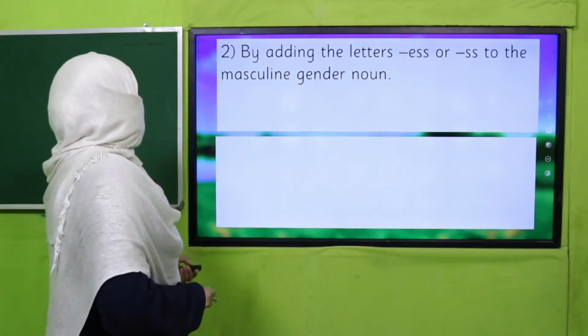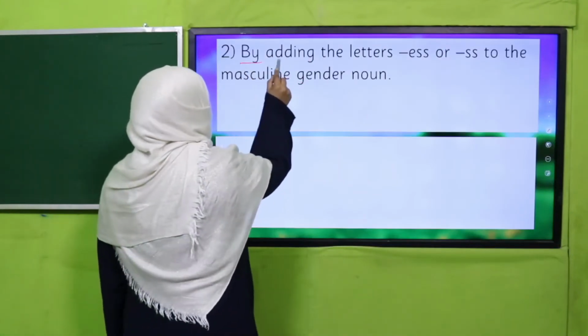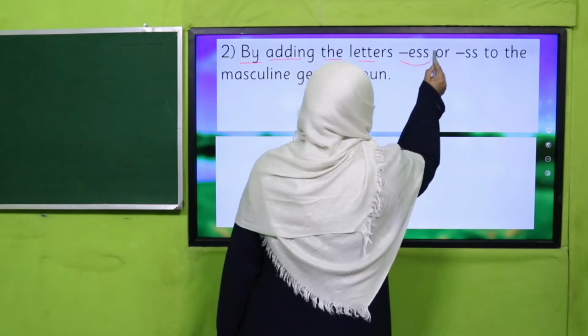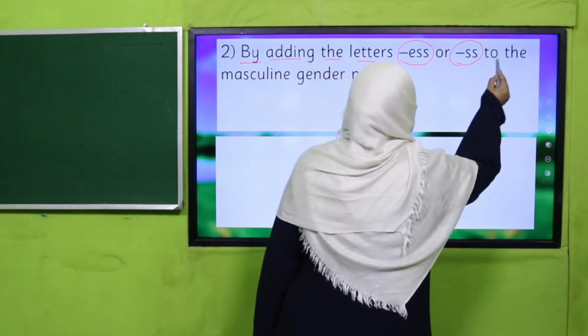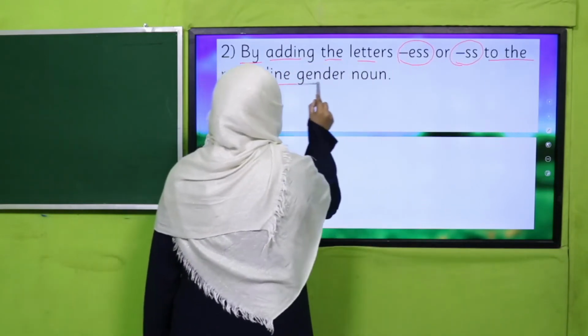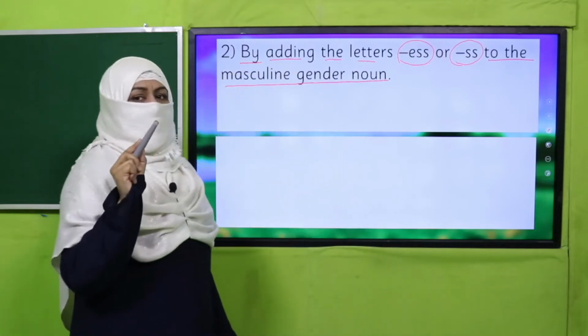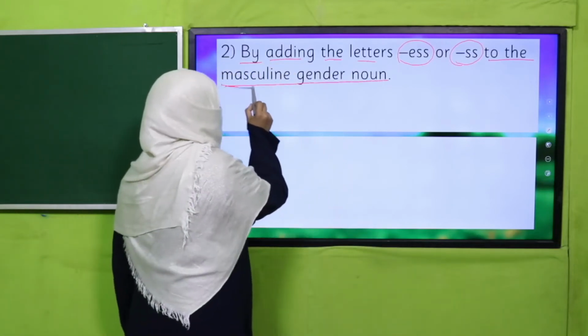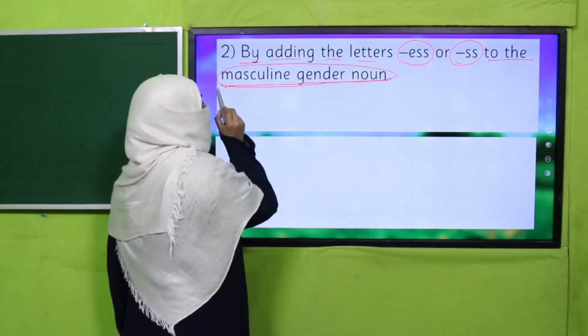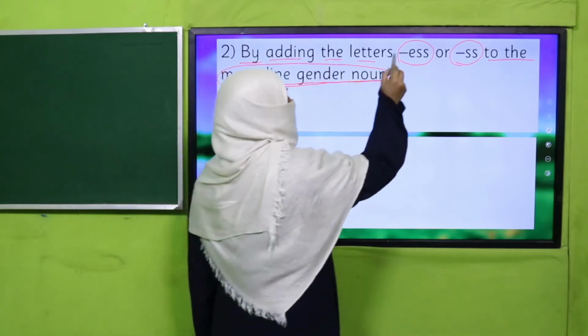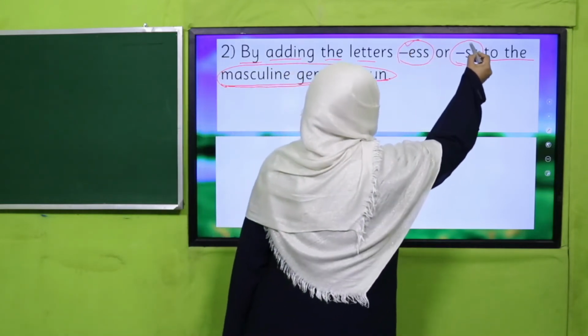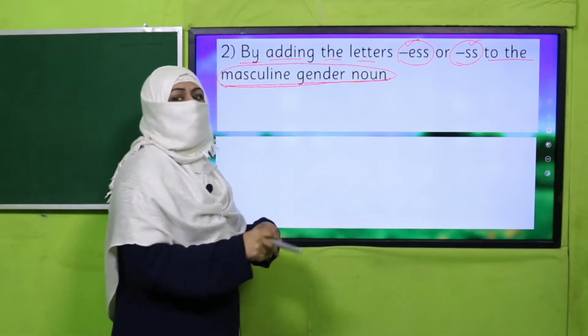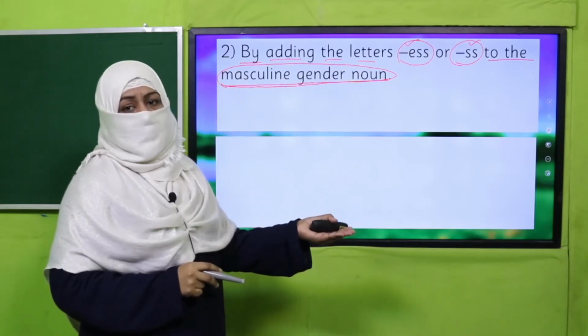The next way is by adding the letters ess or double s to the masculine gender noun. What do we mean by it? You will see a masculine gender noun, and at the end of that word, when you add ess or ss, it will be converted into a feminine gender noun.